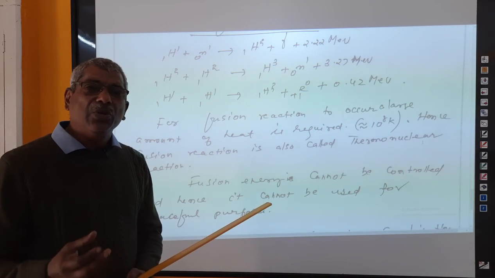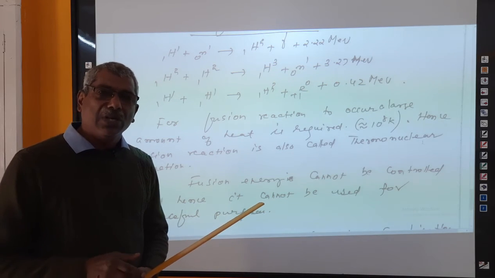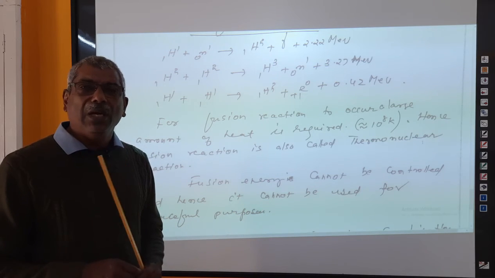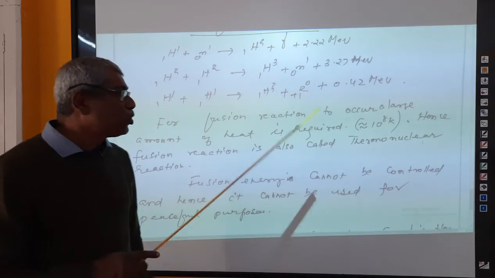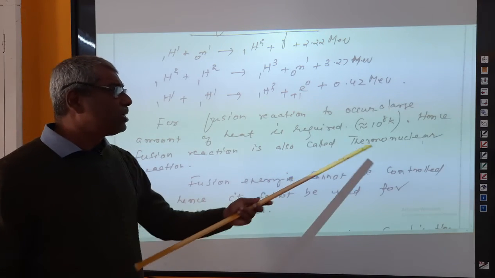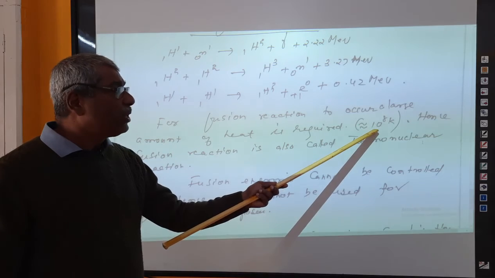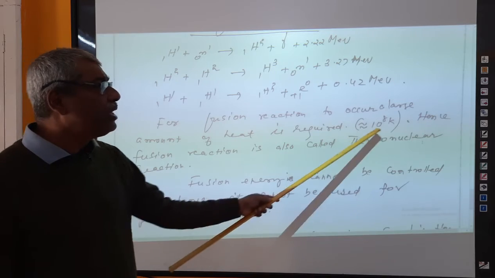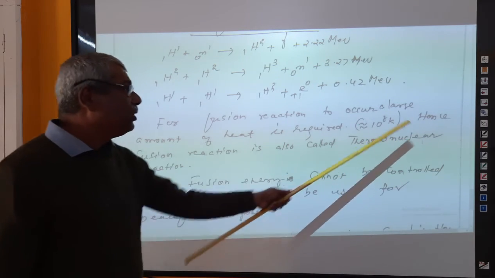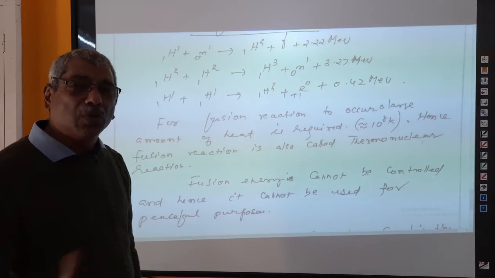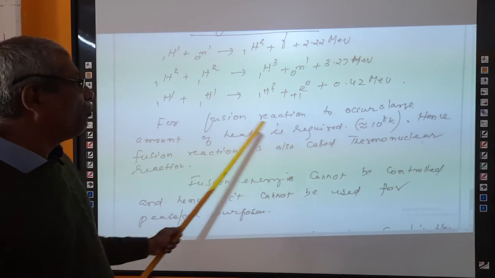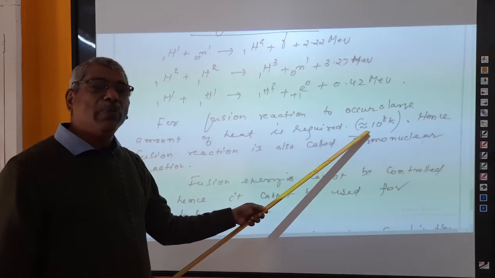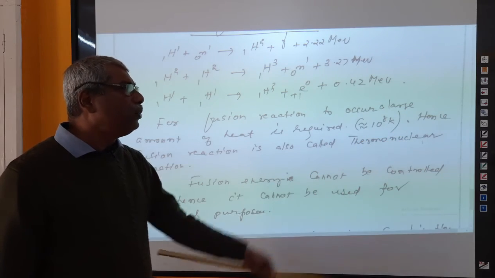In the sun, deuterium atoms are at very high temperature, so they move with very high speeds and fusion reactions are possible. We have to create a temperature of about 10 raised to 8 Kelvin, then only fusion reactions can be made possible.